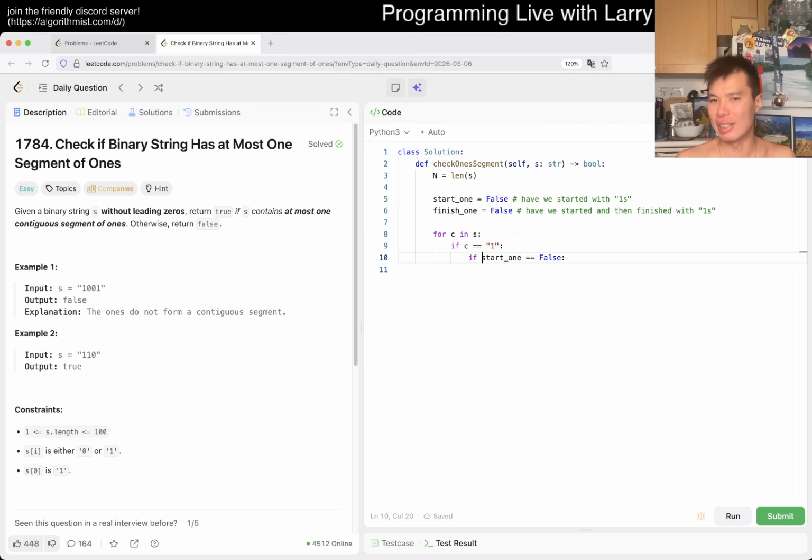I just wanted to type it out for illustration, right? So if it's not started, then start one is equal to true. Else if not finished one, and you can maybe even say else with start one, but this is implicit, because it's the else of the else if with this statement, so you can maybe just eliminate it.